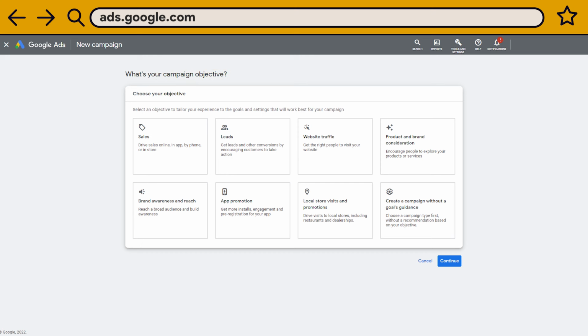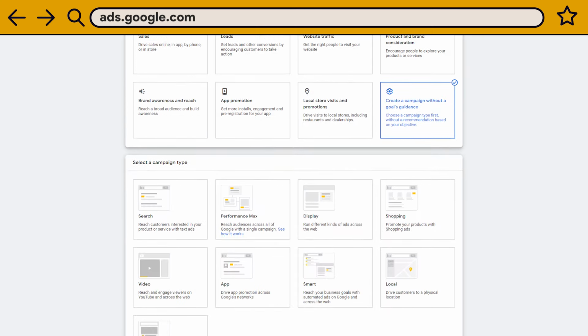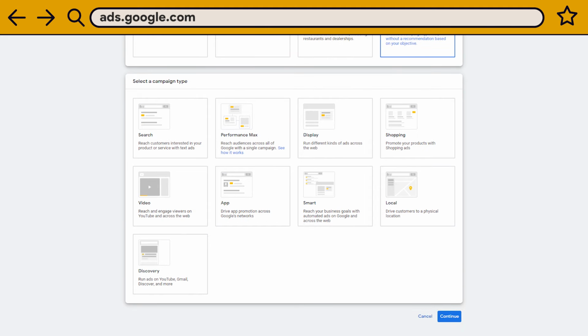As you can see, Google considers that getting sales and getting leads are 2 separate goals. Unfortunately, too many people confuse those objectives. Learn to differentiate them. When you select one of those options, the tool proposes the most suitable types of ads to reach your goal. In this tutorial, I will show you the different kinds of Google Ads. Let's pick the last option, create a campaign without a goal's guidance. Here we go. On this screen, you see all Google Ads campaign types.